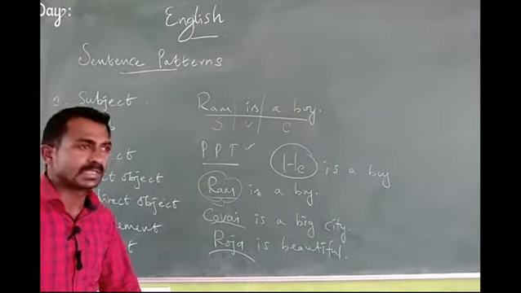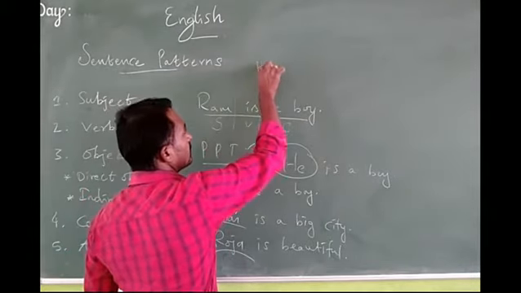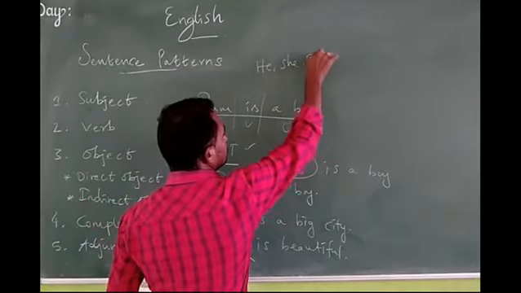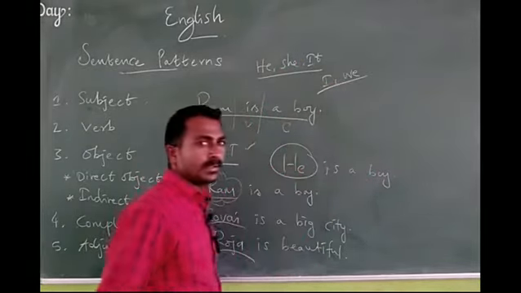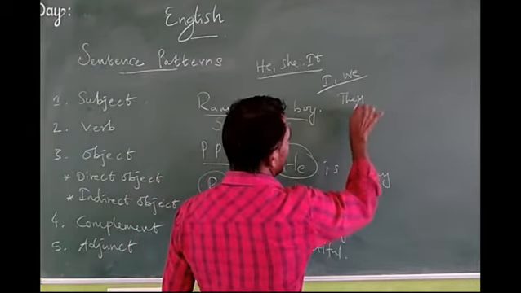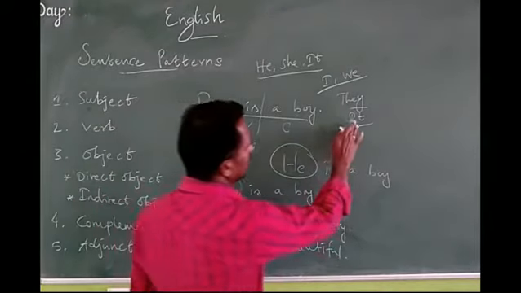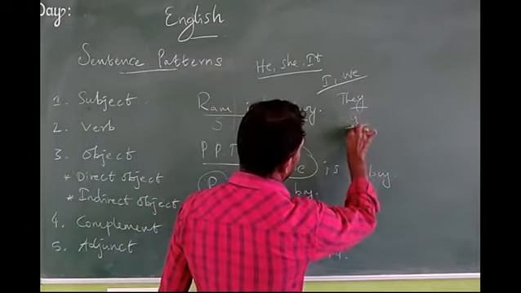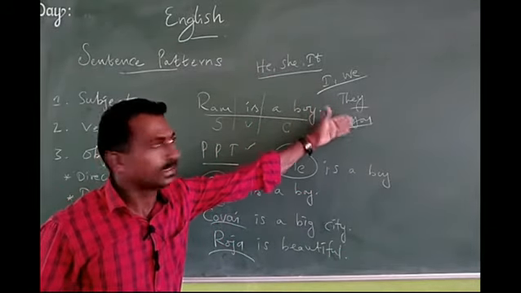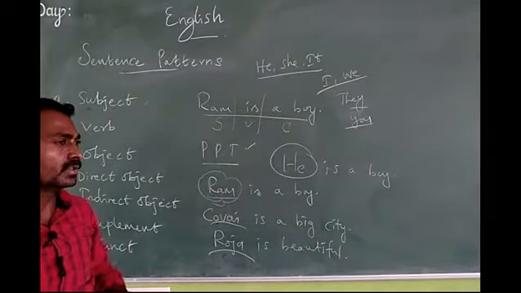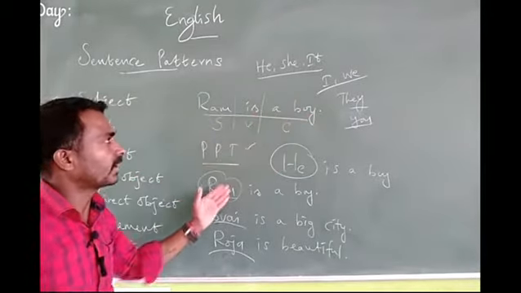Pronoun. How many pronouns are there in English? There are 7 pronouns in English. What are they, sir? He, she, it. This is third person singular. And I, we, that's first person singular and plural. And they and you. So there are 7 pronouns in English: he, she, it, I, we, you and they. Instead of using naming words, we may use the pronoun. Instead of a noun, we can use a pronoun.